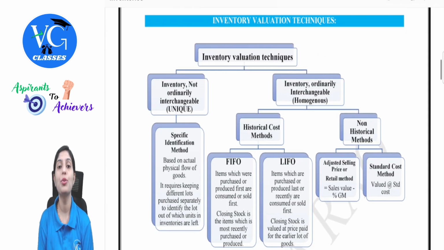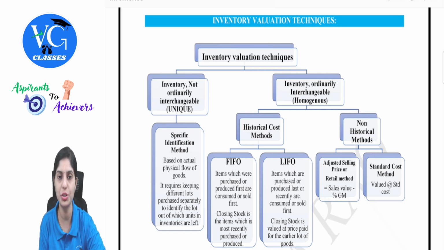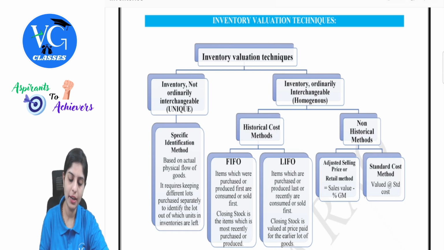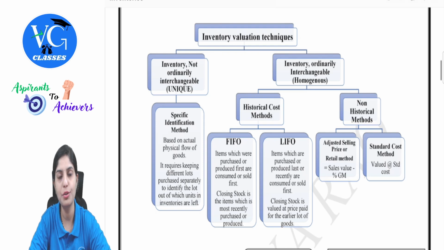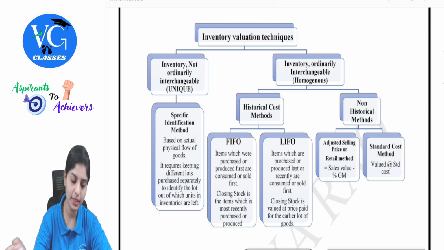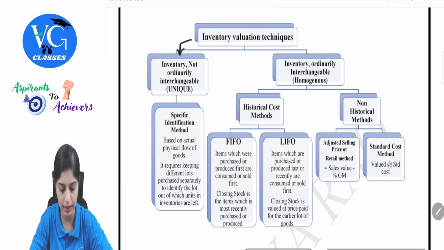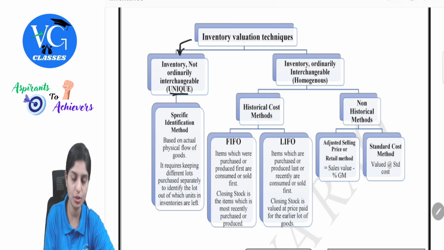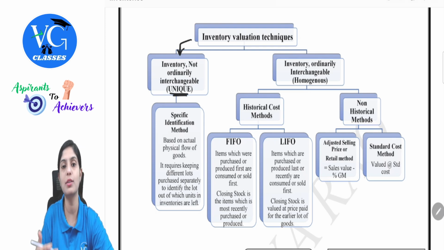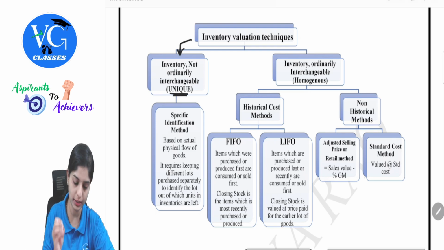Now here comes the most important point wherein we actually find questions to solve, that is inventory valuation technique. Inventory valuation technique can be understood using two elements here. One, inventory not ordinarily interchangeable. That means it is unique in nature. There is no replacement or substitute found for this.